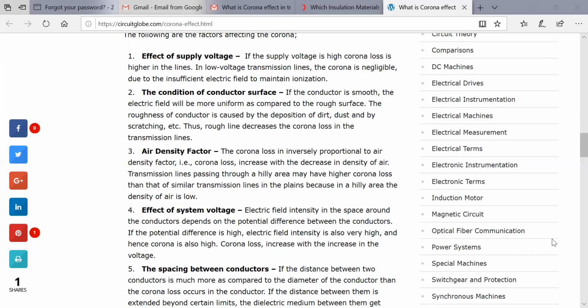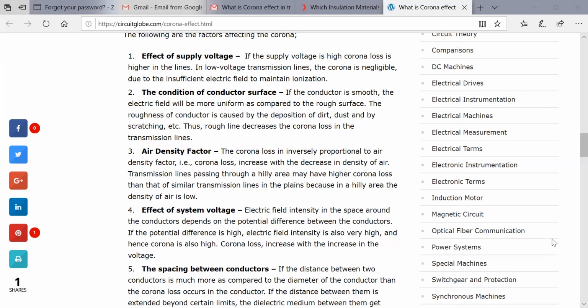Then the effect of system voltage. The electric field intensity in the space around the conductor depends upon the potential difference between the two conductors. If the potential difference is high, then the electric field intensity will also be high, and the corona will be high. So corona loss will increase with the increase of the voltage.